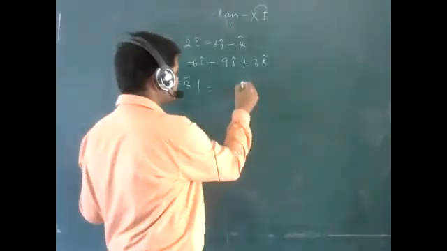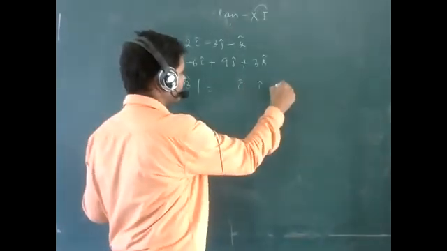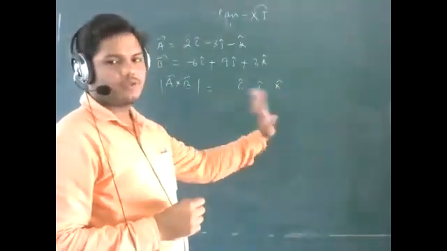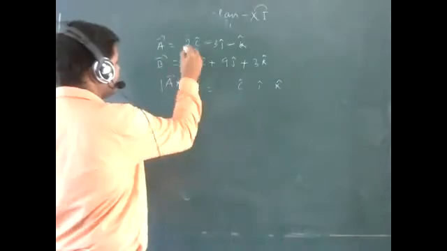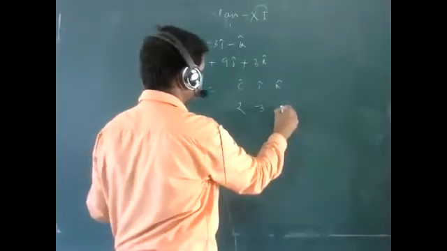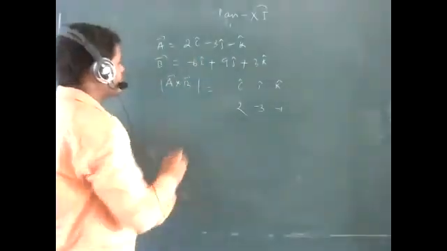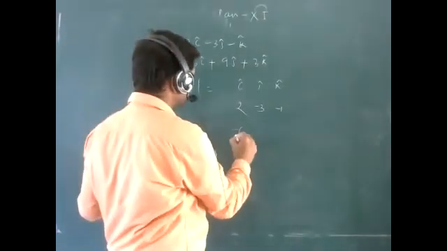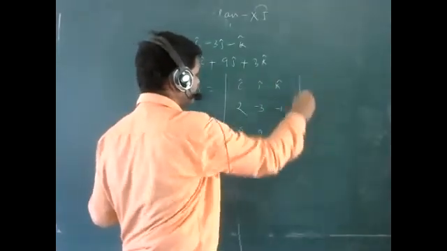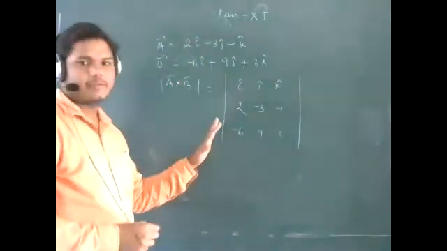Same procedure, that means the determinant procedure. I cap, j cap, k cap. Just see, I cap, j cap, k cap will be common. Then after that 2, minus 3 and here minus 1. Then minus 6, 9 and here 3. You have to take the determinant.